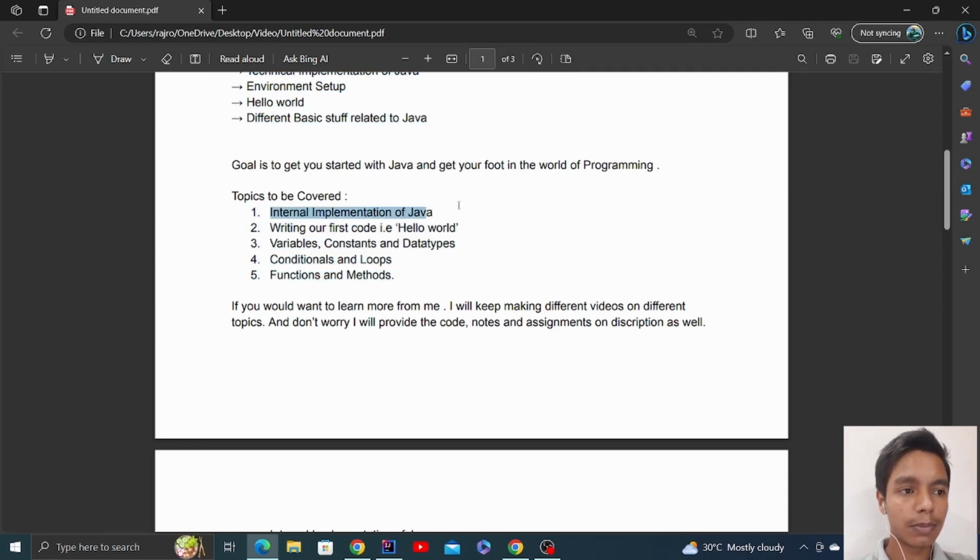That is the internal implementation of Java. We'll write our first code, that is hello world, that every new programmer, when they come to the programming world, writes. Then we will see what variables and constants are, and data types and conditionals and loops and functions and methods.